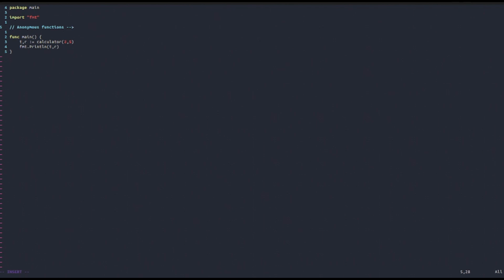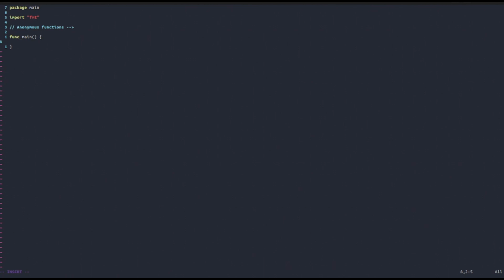Well, anonymous functions actually don't have a label. They're just functions that do something, and we can assign them to a variable. We will see we can do that, but by themselves they actually don't have a label, and we can also call them on the spot. That means the place where we write them, we will be able to call them immediately.